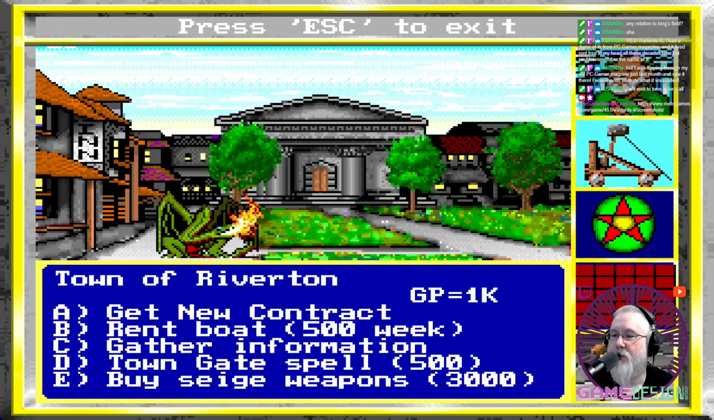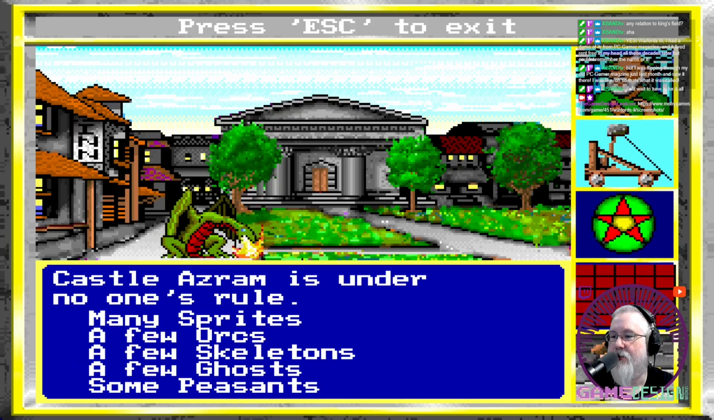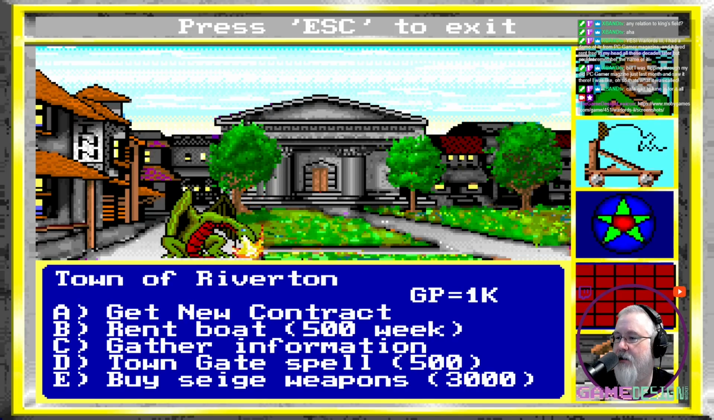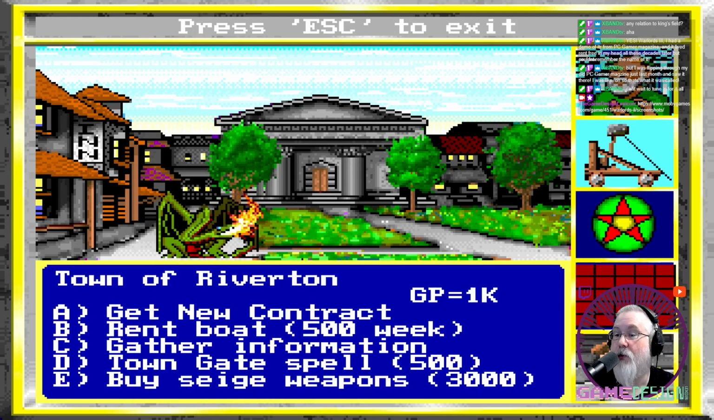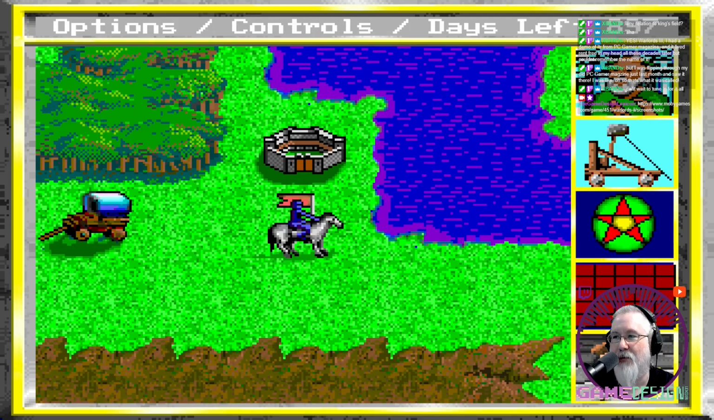So, Town of Riverton. Gather information. Castle Azram is under no one's rule. Many sprites, few orcs, few skeletons, some peasants. Oh, wait a second, I didn't get all that. A few ghosts. So the ghosts are, I believe, the ones.